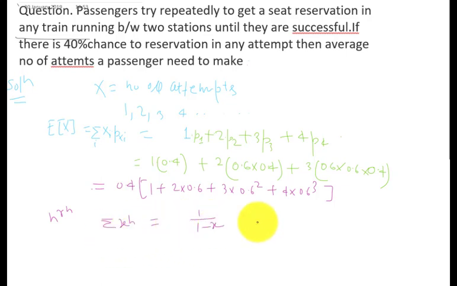If we differentiate both sides, what will we get? The summation of n x raised to power n minus 1 is going to be, differentiating the right side, d by dx of (1 minus x) raised to power minus 1, which is minus 1 divided by (1 minus x) whole squared into minus 1, that is going to be 1 divided by (1 minus x) whole squared.